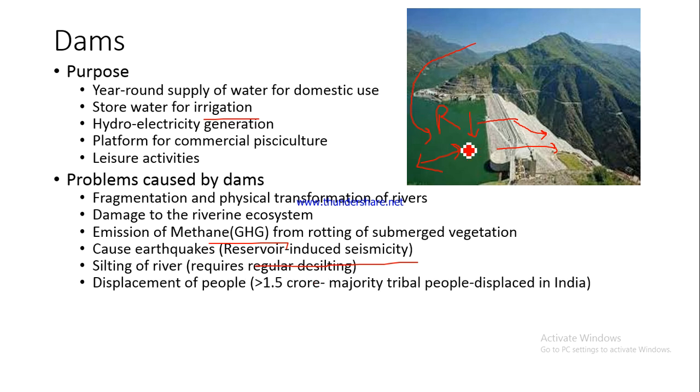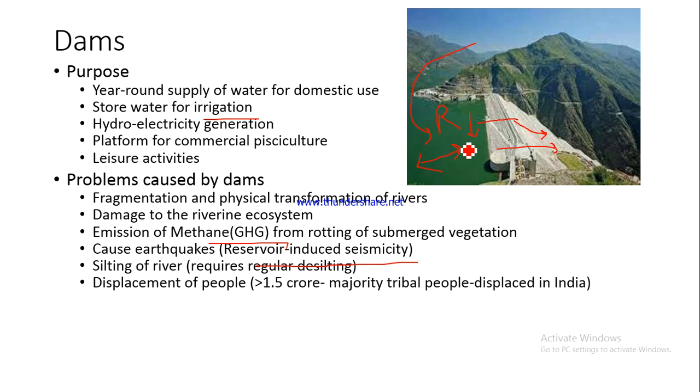Now, naturally, when you are constructing a big dam, if you talk about Tehri Dam, so many people in the Tehri district had to be displaced. In fact, the whole of the old Tehri town is now submerged under the reservoir. It does not exist anymore, and people were relocated to the new Tehri. So that is why what you find today is new Tehri, and old Tehri is submerged under the reservoir of the dam. So such displacements have to take place because so many people will have to be removed.